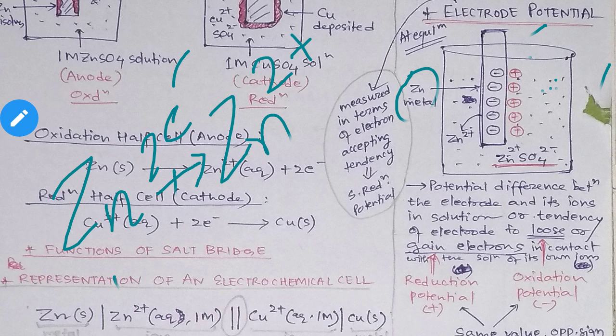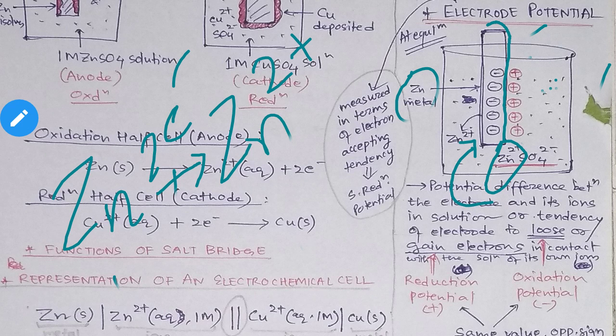It will start attracting the positive charges from the solution, because in this solution Zn2 positive and SO4 2 negative ions are present. So as this negative charge will accumulate on this electrode, it will start attracting the positive ion towards it, that is the Zn2 positive. It will start attracting it, right?